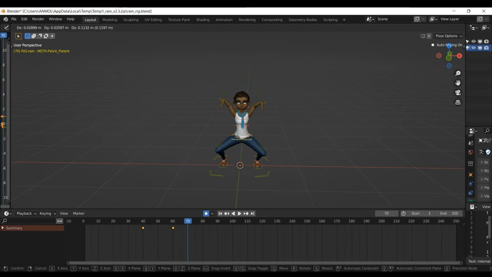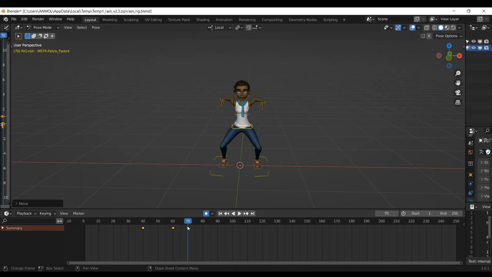We'll move our upper body back upwards, and our legs back again straight.